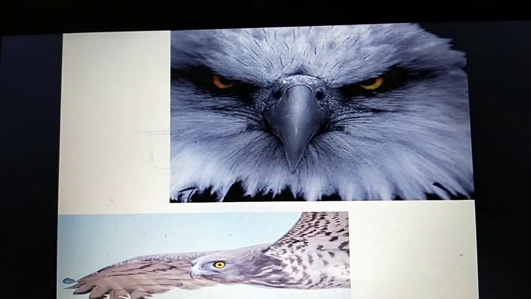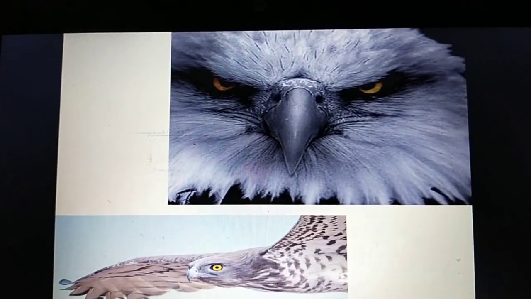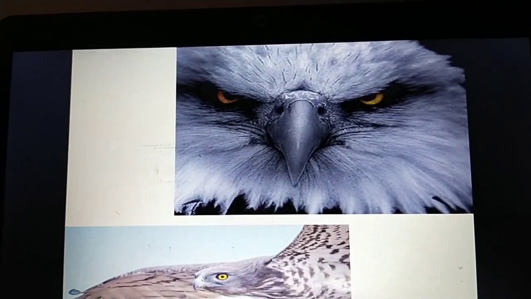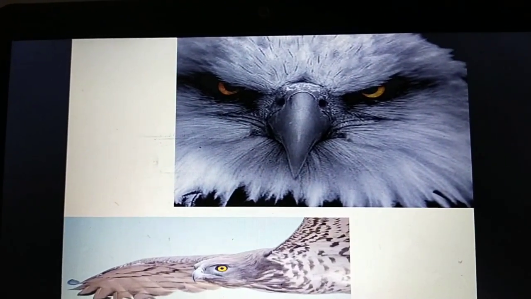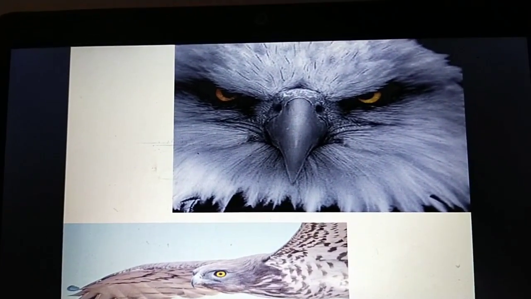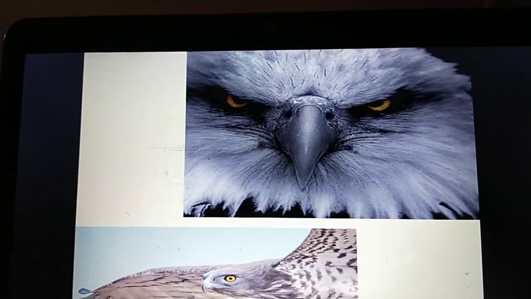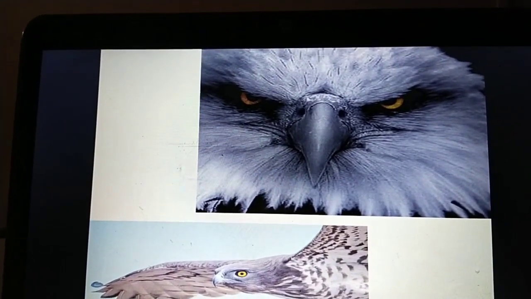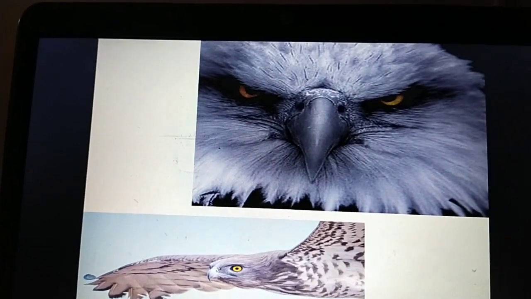The eagle eye is among the strongest in the animal kingdom. It is estimated to be 4 to 8 times stronger than that of the average human being. The eagle is said to be able to spot a rabbit from 4 kilometers away.